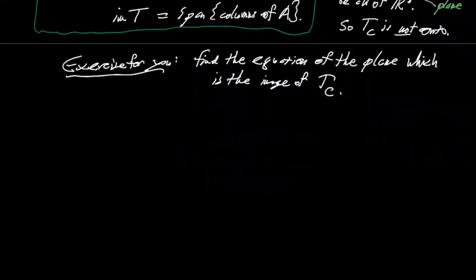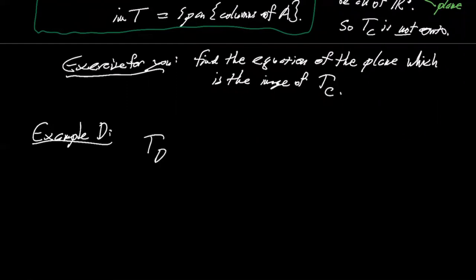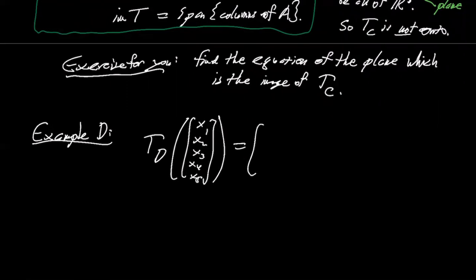Okay, and then finally, as a last example, I'm just going to write this down, and then I want you to think about it. So here is a map. We went from 2 dimensions to 2 dimensions, and from 2 dimensions to 3 dimensions. You could go from any dimension to any dimension. So let's go from 5 dimensions down to 3 dimensions. That's a 5-tuple right there. Let's define it to be (x1, x2 + x3, x4 + x5). These are all just linear combinations of the variables. So this is a linear transformation.